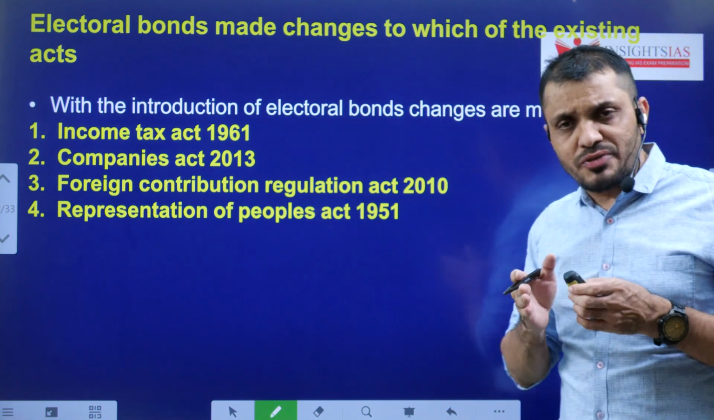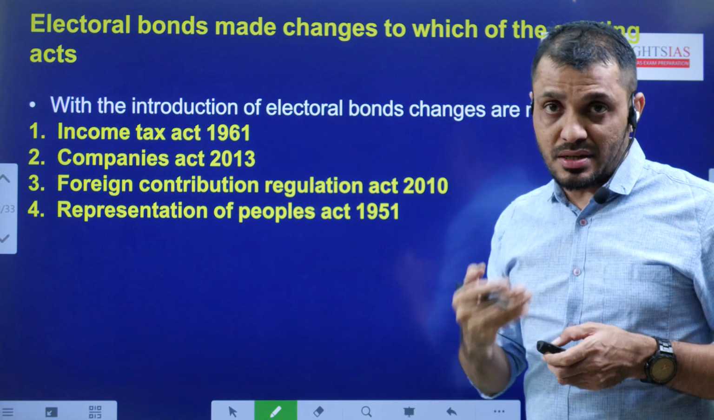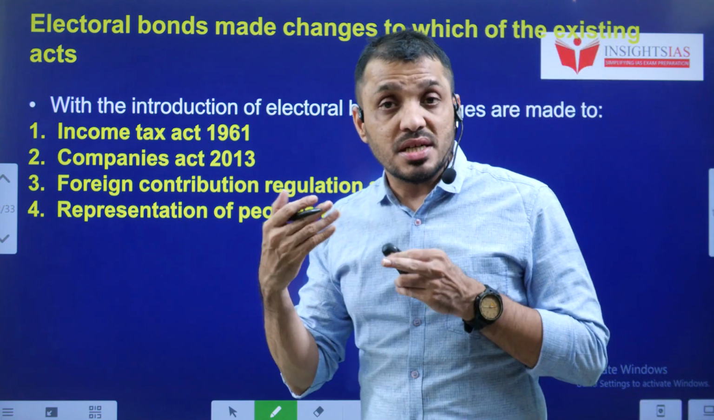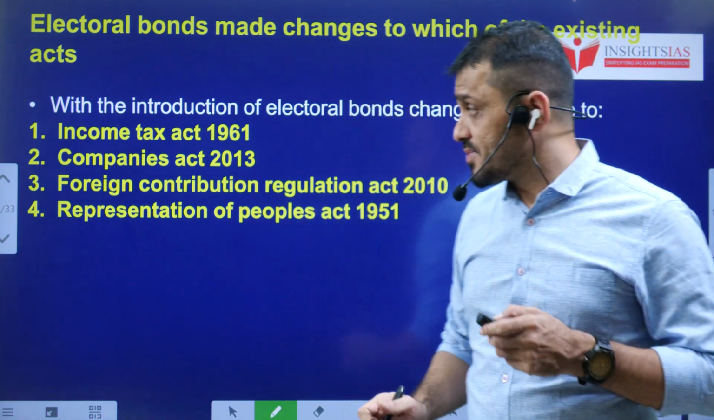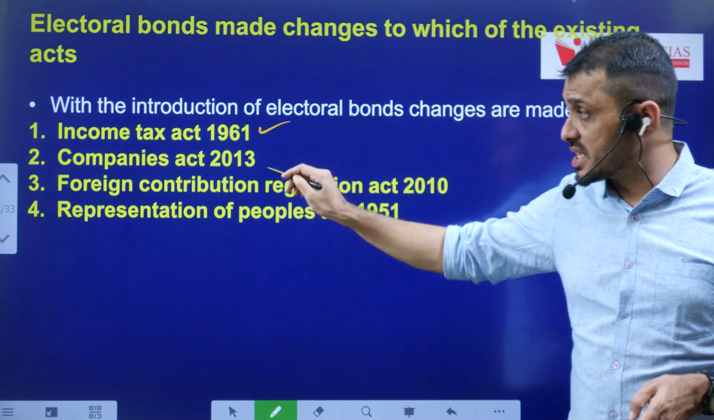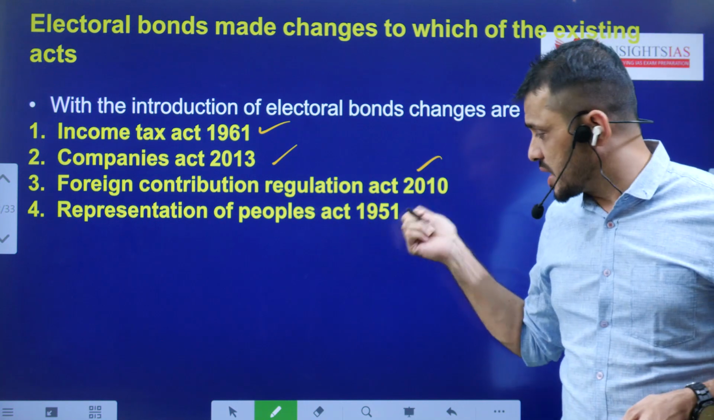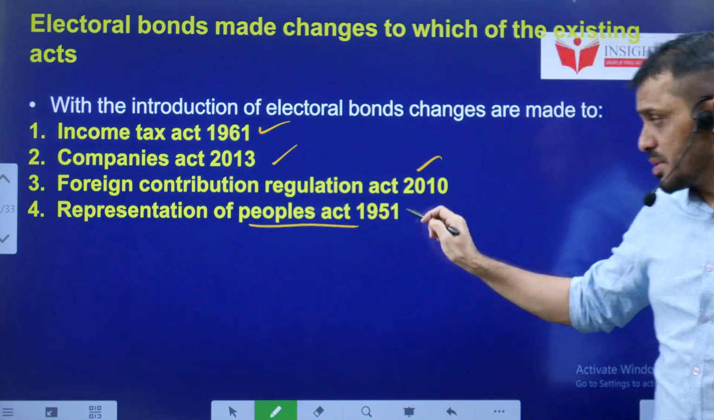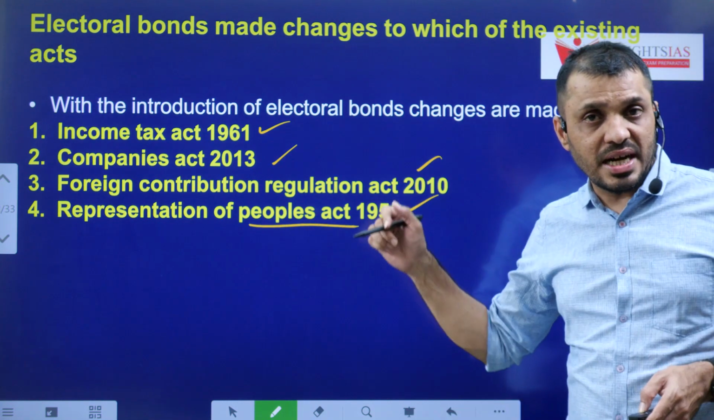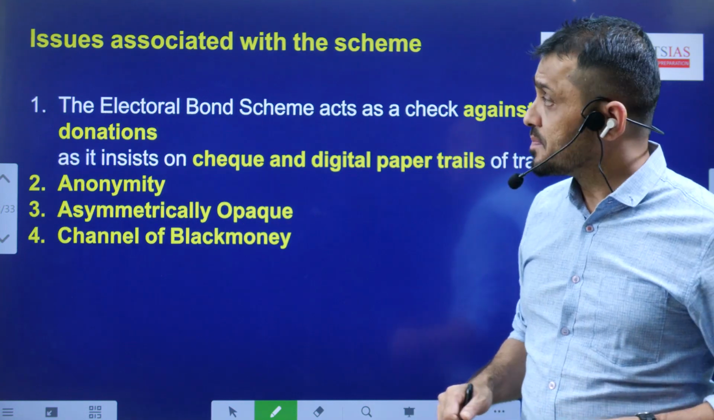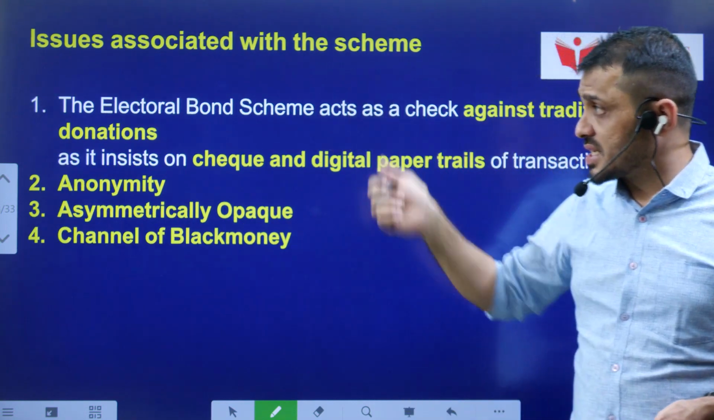Of course, with the introduction of electoral bonds, certain acts were affected. That means certain acts were subjected to amendments. They were the Income Tax Act 1961, Companies Act 2013, Foreign Contribution Regulation Act FCRA 2010, and Representation of the People Act 1951. These acts were subjected to amendments. Issues associated with the scheme.